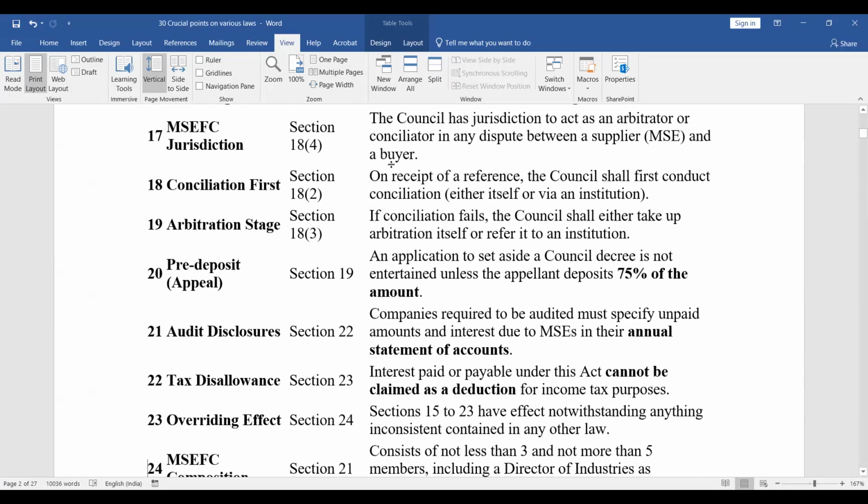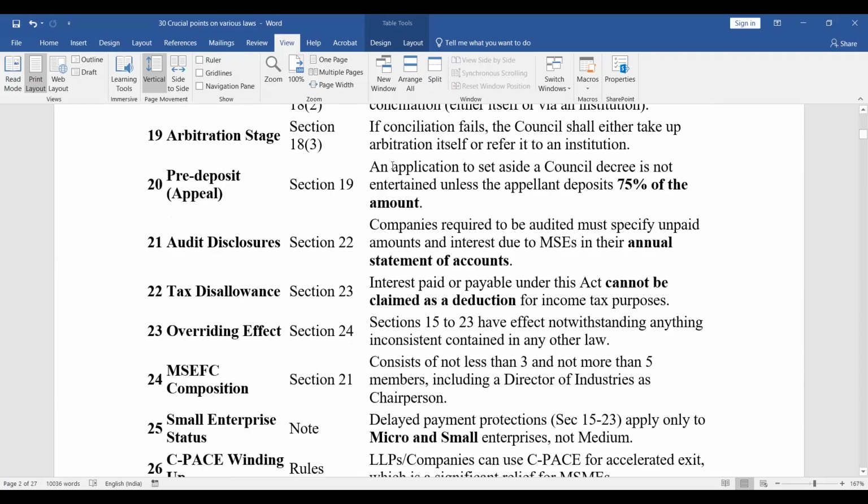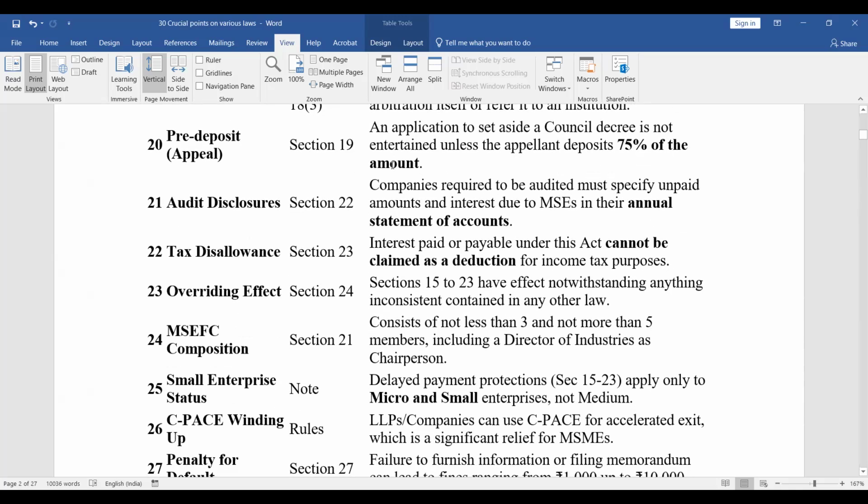Regarding audit disclosure, Section 22. Companies required to be audited must specify unpaid amounts and interest due to MSMEs in their annual statement of accounts. And tax disallowance, Section 23. Interest paid or payable under this Act cannot be claimed as a deduction for income tax purposes. Section 24 talks of the overriding effect. Sections 15 to 23 have effect notwithstanding anything inconsistent contained in any other law.